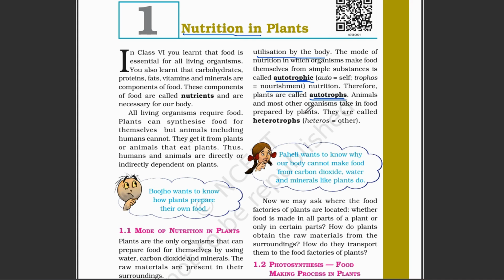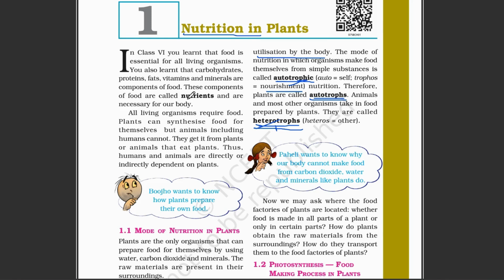This is the first type, autotroph. Now we will learn about heterotroph. Heterotrophs are organisms that depend on other organisms for food. For example, humans and animals are heterotrophs because they are dependent on plants. For example, we eat potato, so we are basically dependent on the potato plant.